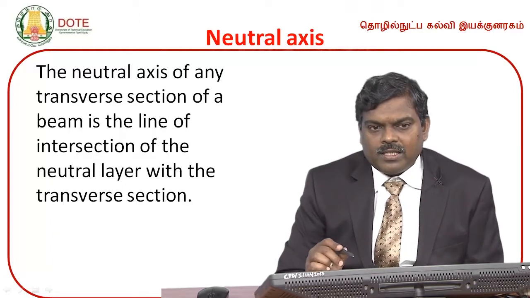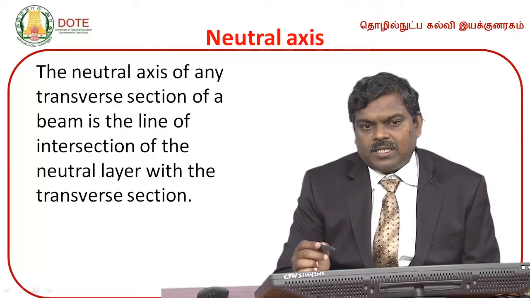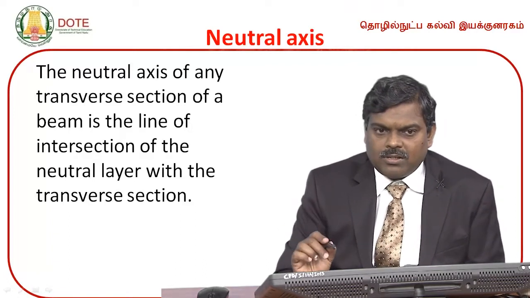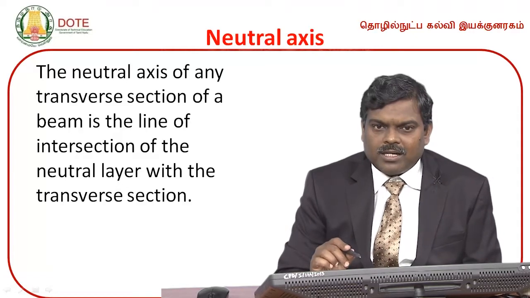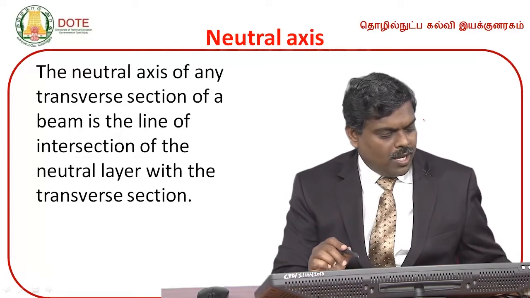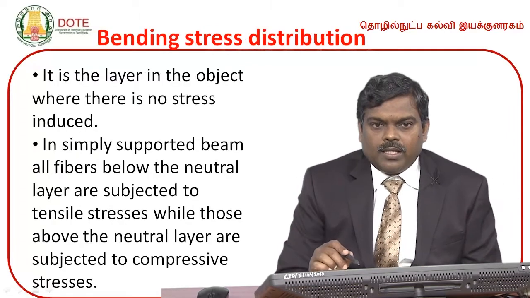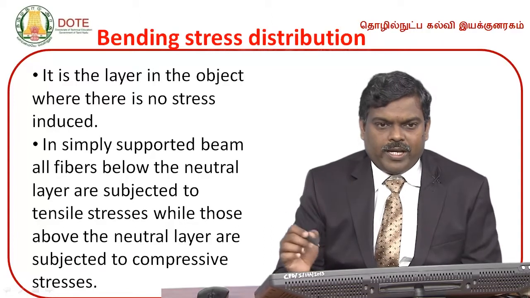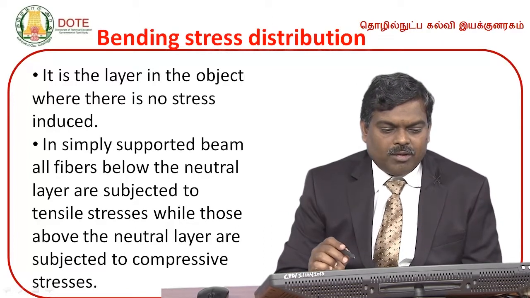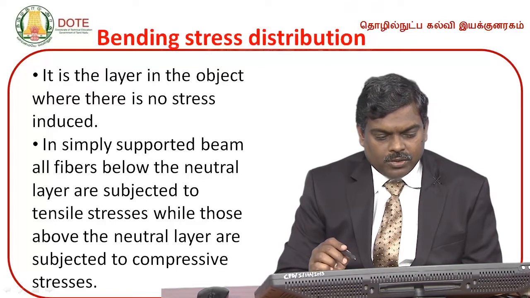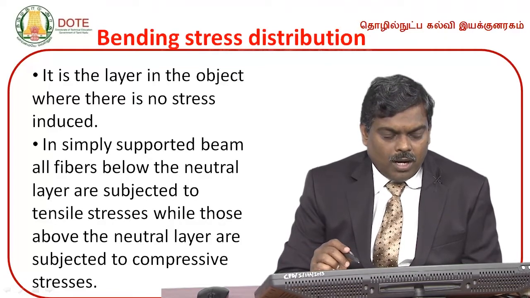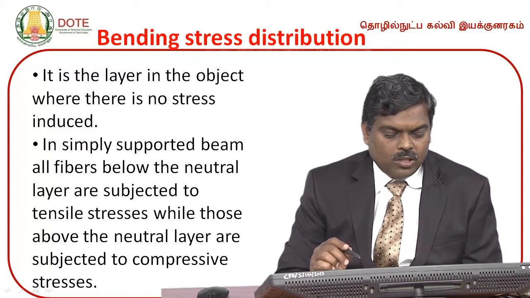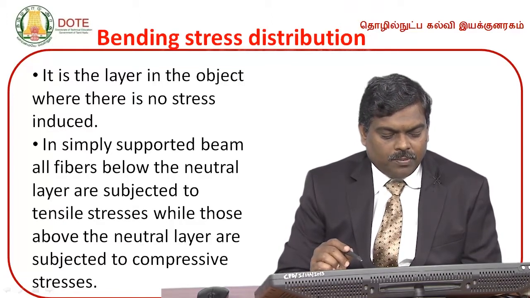So the line of intersection of the neutral layer with the transverse section. Transverse section, neutral layer எந்த இடத்துல intersect ஆகுதோ அந்த இடத்தை நம்ம neutral axis அப்படின்னு சொல்றோம். Then the bending stress distribution. இந்த bending stress எப்படி distribute ஆயிருக்கு அப்படின்னு பார்த்தோம்னா, it is the layer in the object where there is no stress induced. In simply supported beam, all fibers below the neutral layer are subjected to tensile stress while those above the neutral layer are subjected to compressive stress.